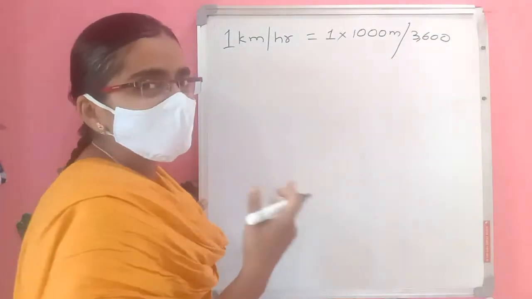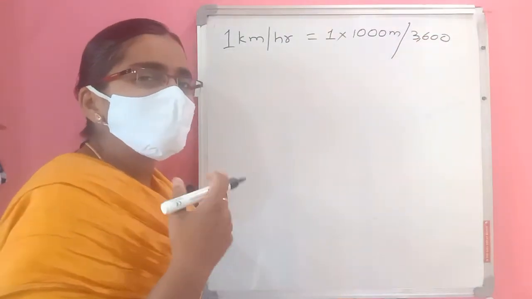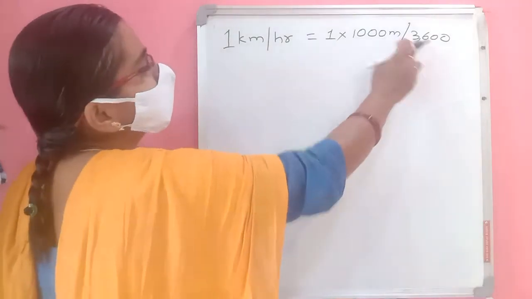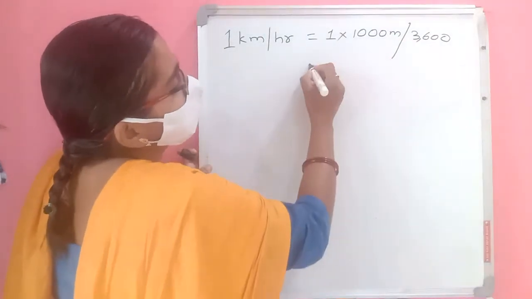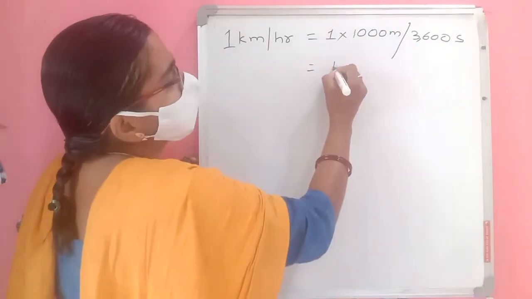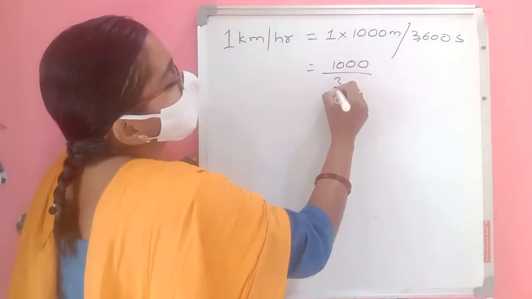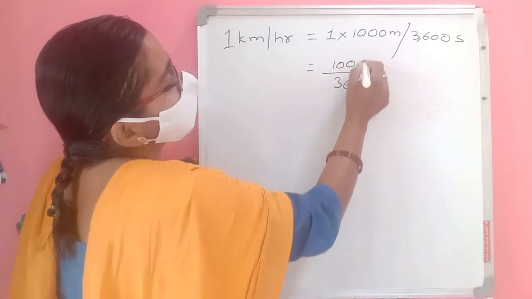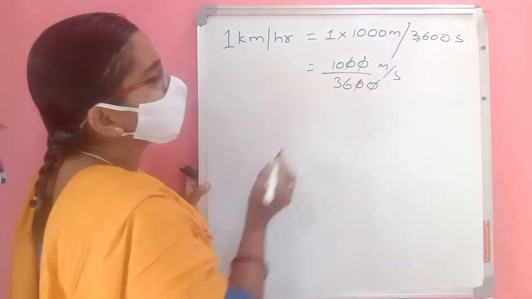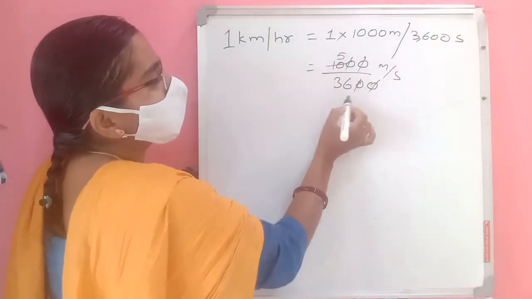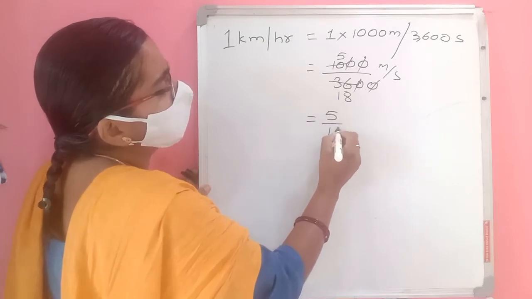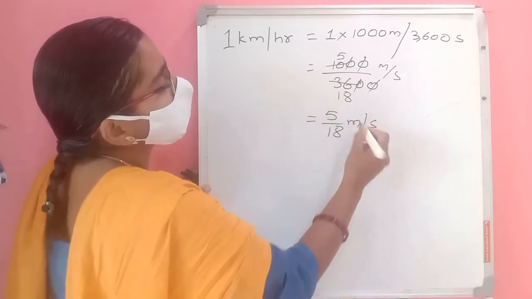1 hour means 60 minutes. 1 minute is 60 seconds. So 60 into 60, 3600 seconds. 1 hour means 3600 seconds. So 1 into 1000 means 1000. 1000 by 3600. So the zeros cancel. Meter per second you have to write here. So 2 5s are 10, 2 18s are 36. So 5 by 18 meter per second.